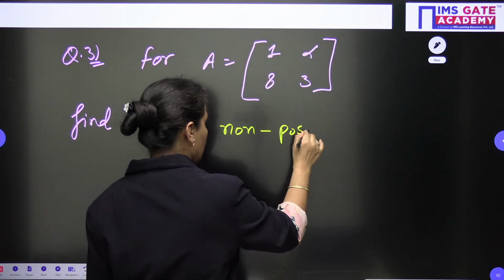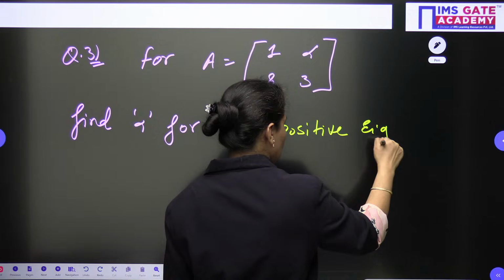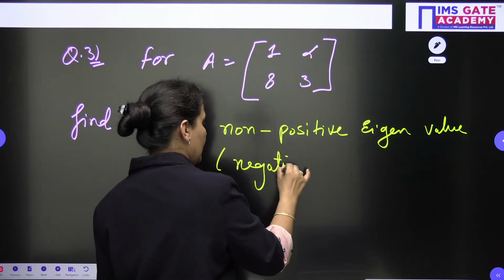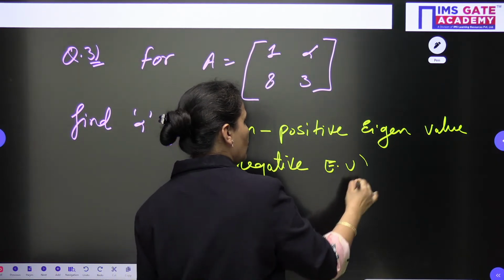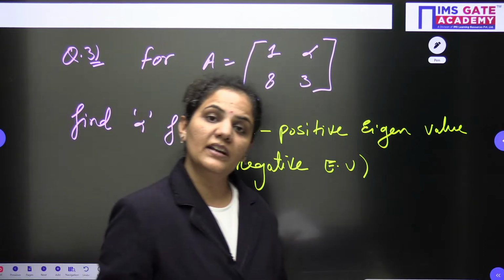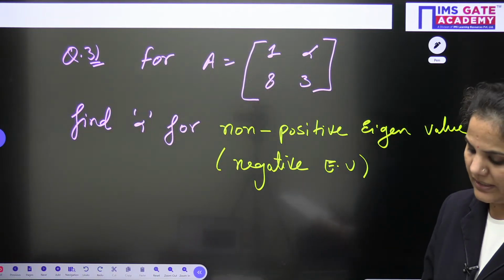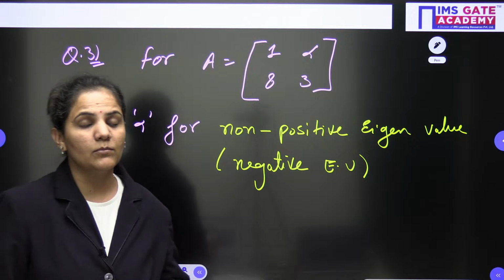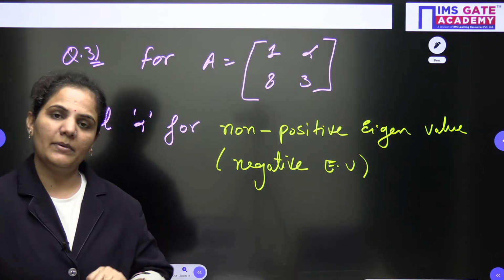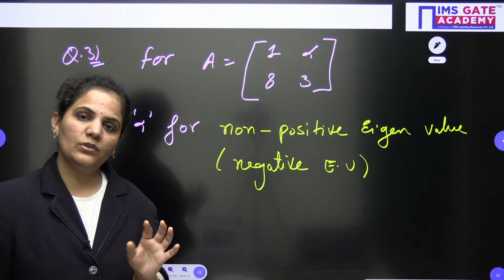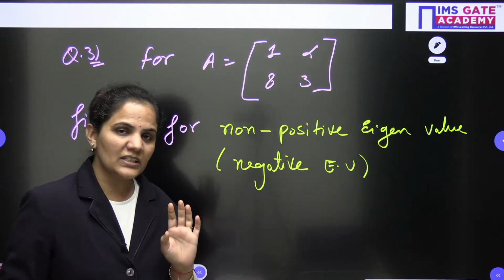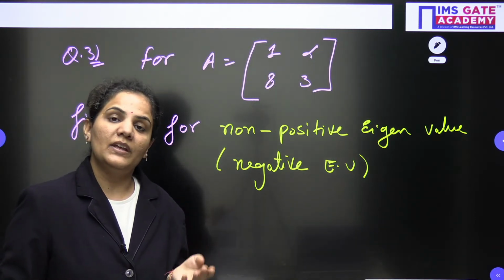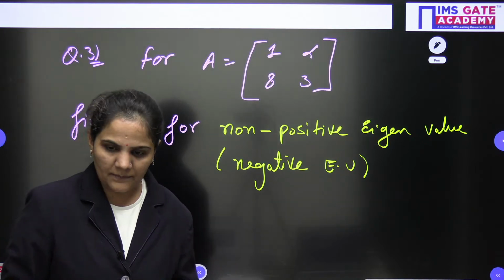Now the meaning of non-positive here is that it is asking about the negative eigenvalues. Let's check whether both eigenvalues should be negative or not. If both eigenvalues are negative, then their product will become positive. So you should be very careful when approaching this question. Non-positive eigenvalue means here only one eigenvalue can be negative. If you take both negative, then your determinant will become positive. So it should not be like this.